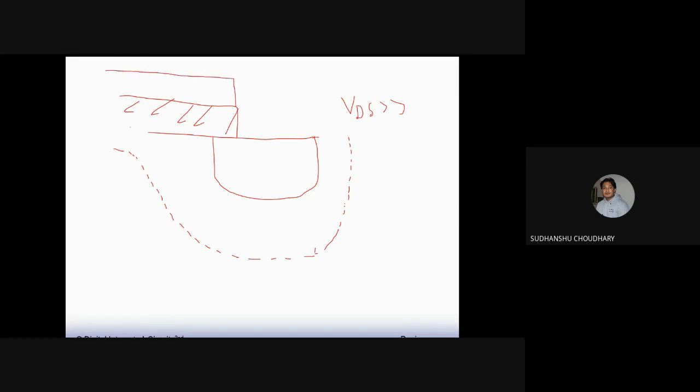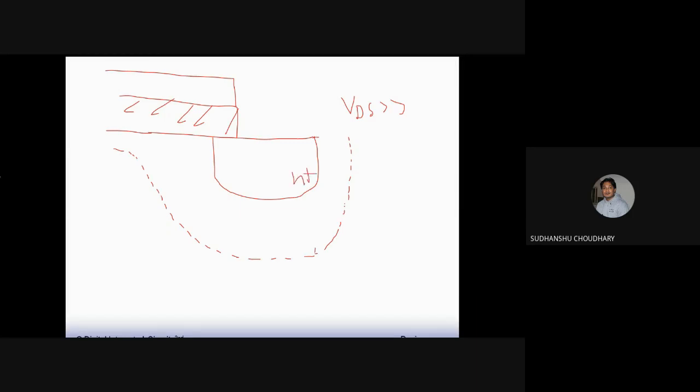So let's say this is my drain. Okay, so when you apply a large VDS, the depletion region across the drain side is large now. Maybe let us say it looks somewhat like this. Okay. And then you also have a gate here, let us say silicon dioxide and a gate. Okay. And this is N plus.